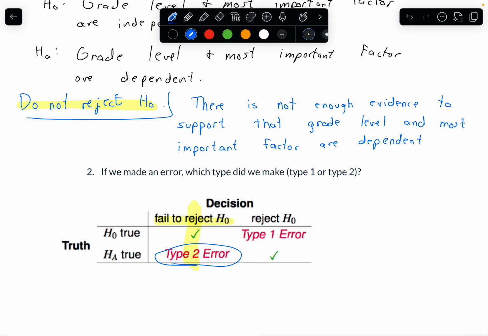So if we made a mistake, and of course, there's no way for us to know at the end of this, we've made a type 2 error. If we've made a mistake, we've made a type 2 error. But again, there is no way for us to know at the end of this. We just kind of have to trust the process and say, this is what is likely true. This is what is likely happening in this scenario.